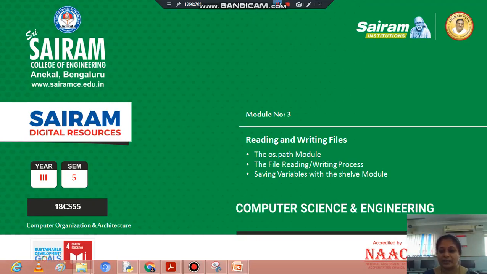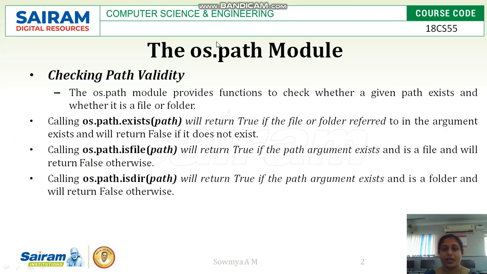Hello everyone. So the next topic in module 3 is the OS path module and the file reading and writing process, saving variables with shelve modules. In the OS path module we have many methods which are pre-written. os is a module, and os.path is a module where you can find many functions or methods written to manipulate or fetch data from files, and to find whether a file or directory exists and so on.